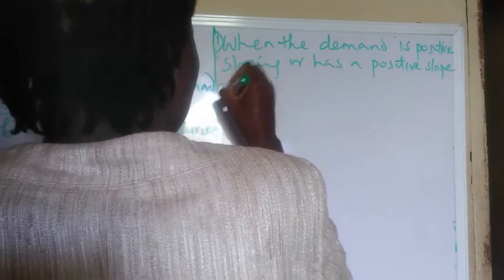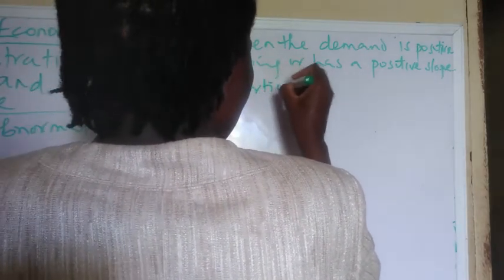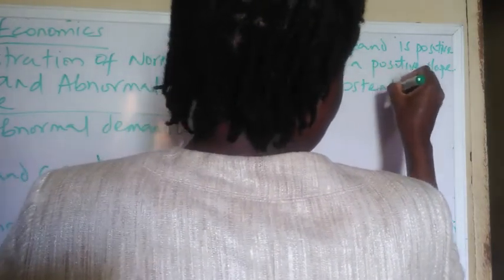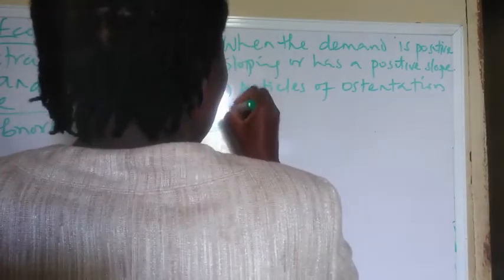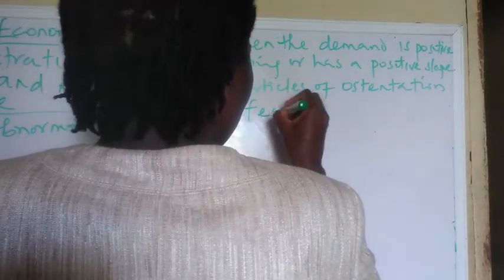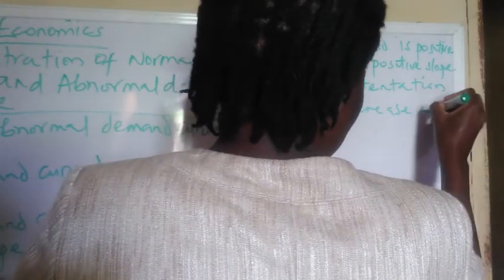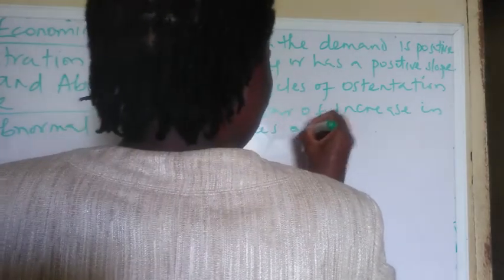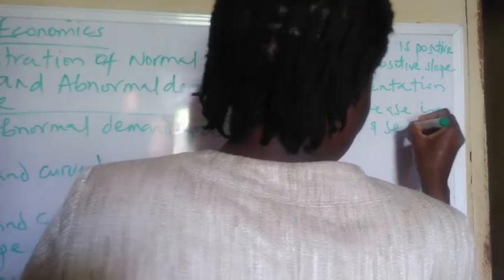In this case, what brings this about is: one, purchase of articles of ostentation, and two, fear of increase in prices of goods and services.